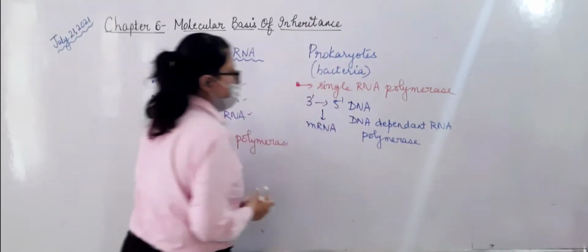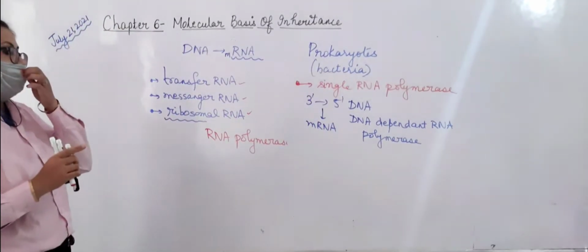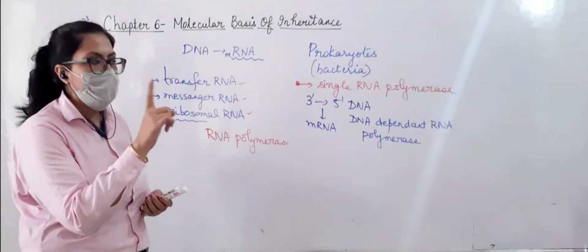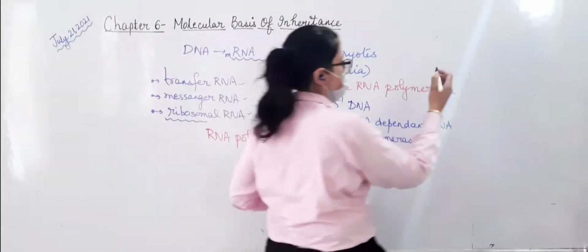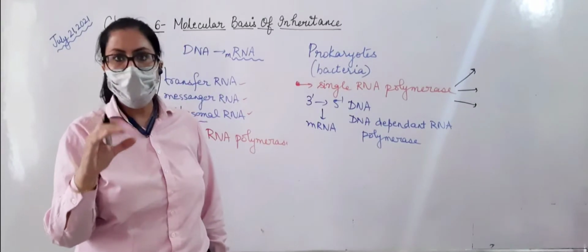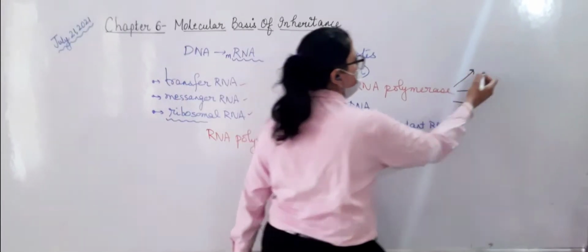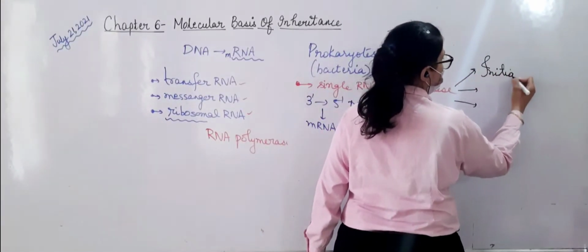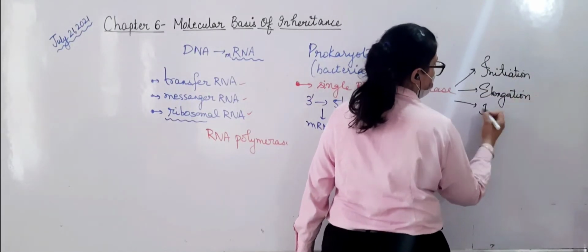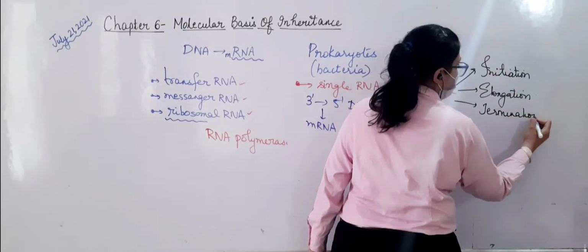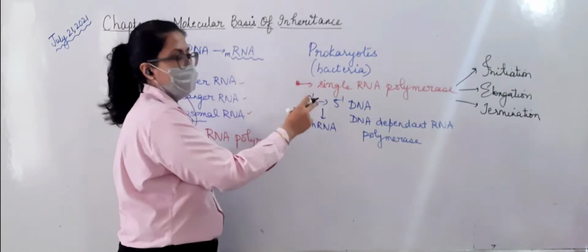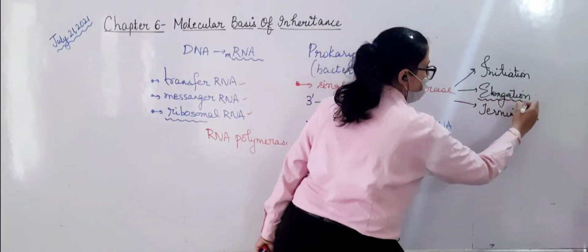Now what is happening in bacteria? This RNA polymerase is performing all the functions, right? What are the 3 important steps in any process? To start first of all, to elongate and to stop, 3 processes. So we can say initiation, elongation and termination. So the main function of this RNA polymerase is to elongate.